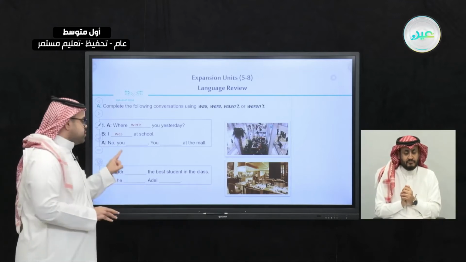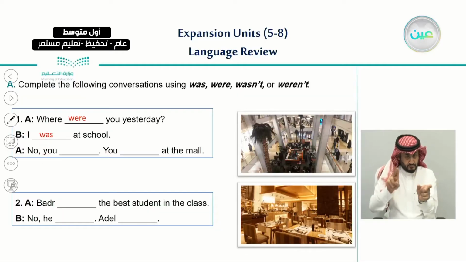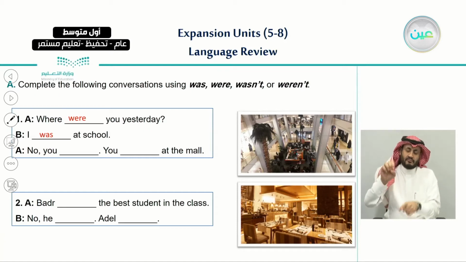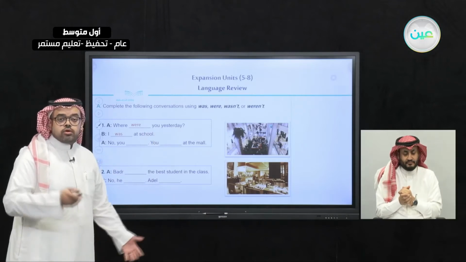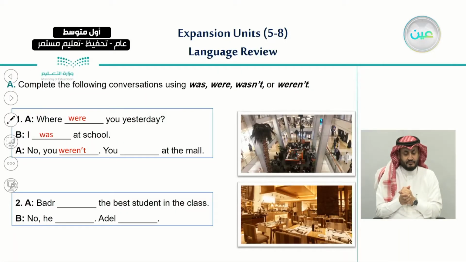Since we have the subject pronoun you, what is the appropriate choice? Is it no you wasn't, or no you weren't? Very good. The answer is no you weren't. You were at the mall. So here is how we can answer the first question.